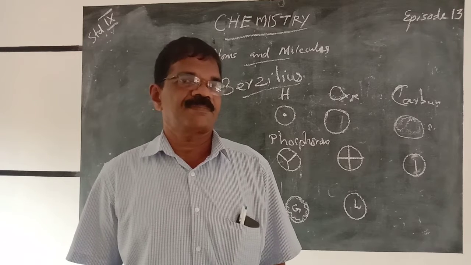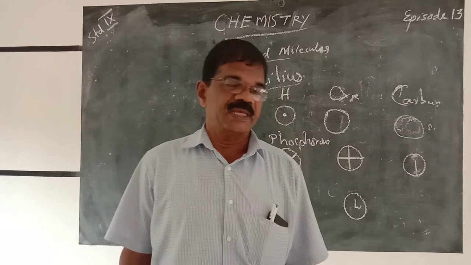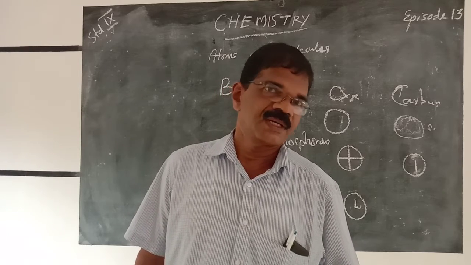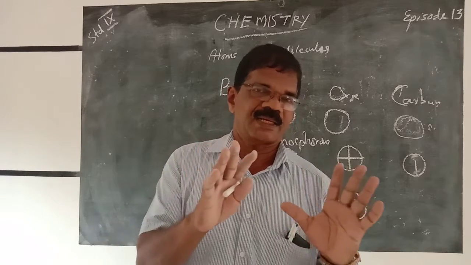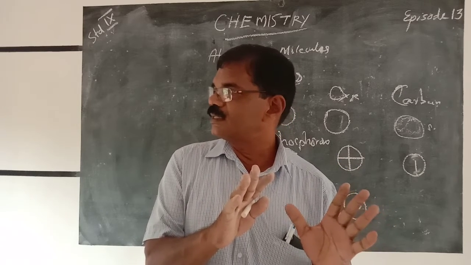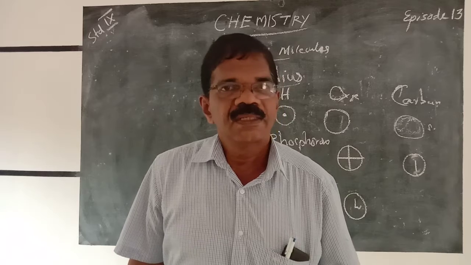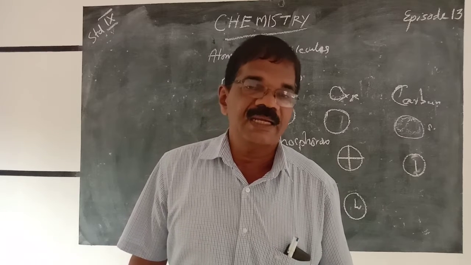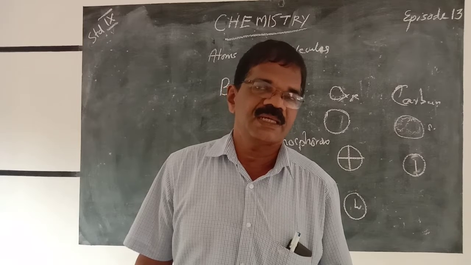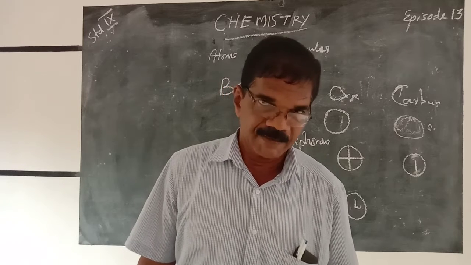Some elements were named after planets. Neptunium and plutonium represent planets. So, out of 118 elements, the modern scientists or IUPAC give names of scientists, countries, colors, Greek gods, etc.